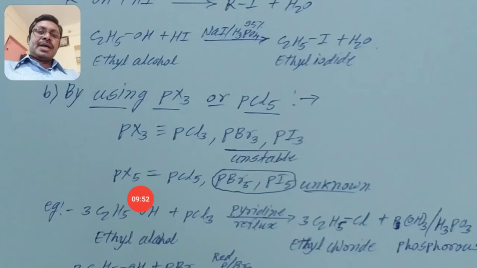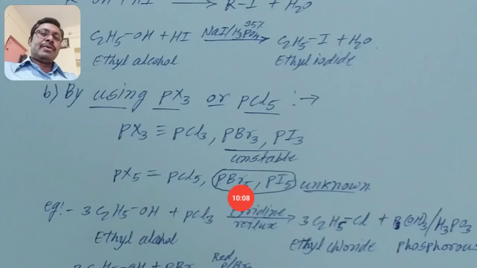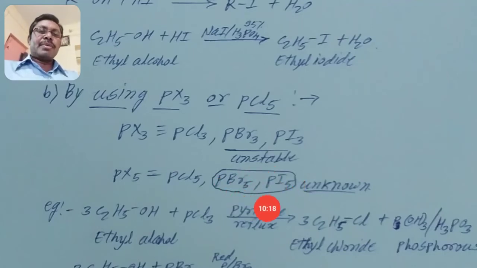Same, what is meant by PX5? That is PCl5. There is the example in the textbook, PCl5, phosphorus pentahalide. Same as PCl5, there would be PBr5 and PI5. But PBr5 and PI5 are unknown compounds because they are not prepared or formed. So these are unknown. So we give the reaction about PCl5.